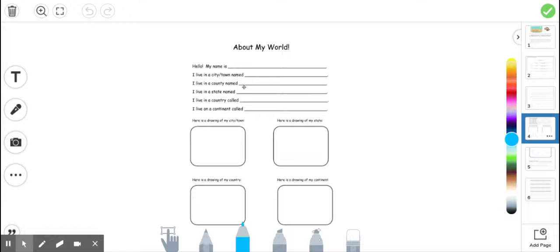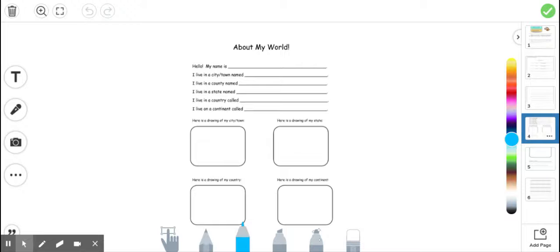Then we're going to move on to something called About My World. Okay, today we're going to figure out what continent, country, state, county, and city we live in. Now if all of those sound confusing, let me see if I can clarify for you.